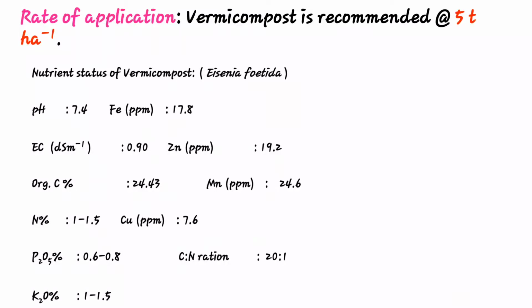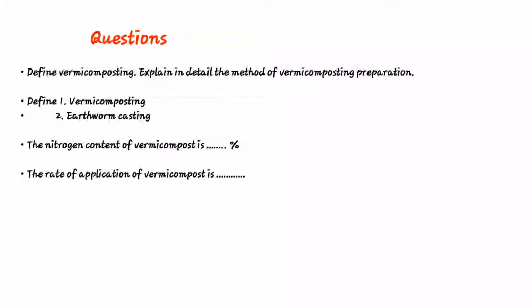Okay, in that NPK is very important and organic carbon is very important. Any difficulty regarding this topic you can ask me. Important in vermicomposting are the definition of vermicomposting, earthworm casting, their nutrient status, and how to fill the pit. Also their rate of application is important, that is 5 tons per hectare.